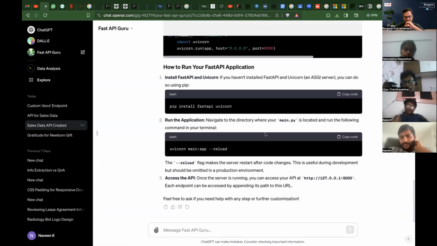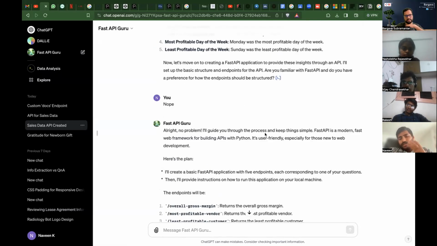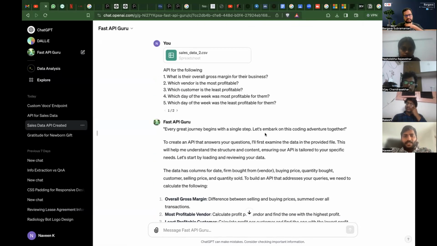So correct me if I'm wrong, Naveen. What you've done is I can use Fast API Guru to give any file as an input, is it? Or is it specifically for a file? No, it's not specifically for a file. If you want to create an endpoint with some logic, let's say I want to create an endpoint to calculate simple interest based on my input, yes, it will do it. It is basically creating APIs on your request, whatever it can be. It can be on top of a file, it can be just a definition.